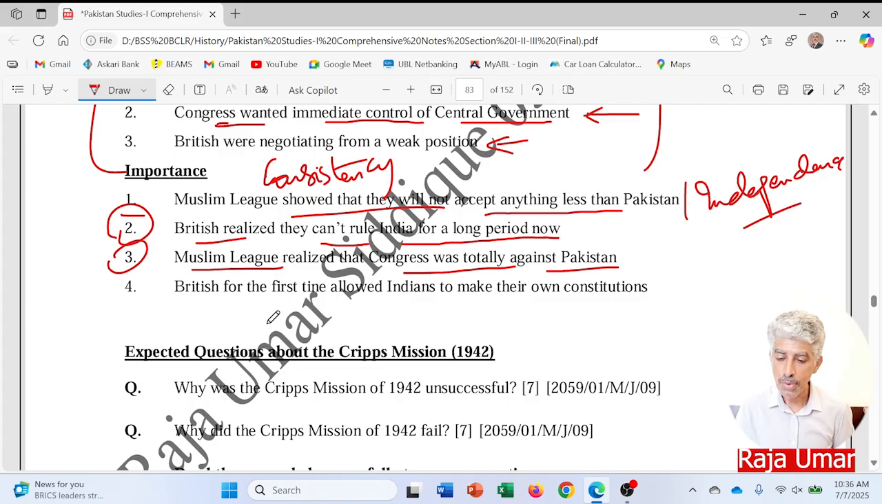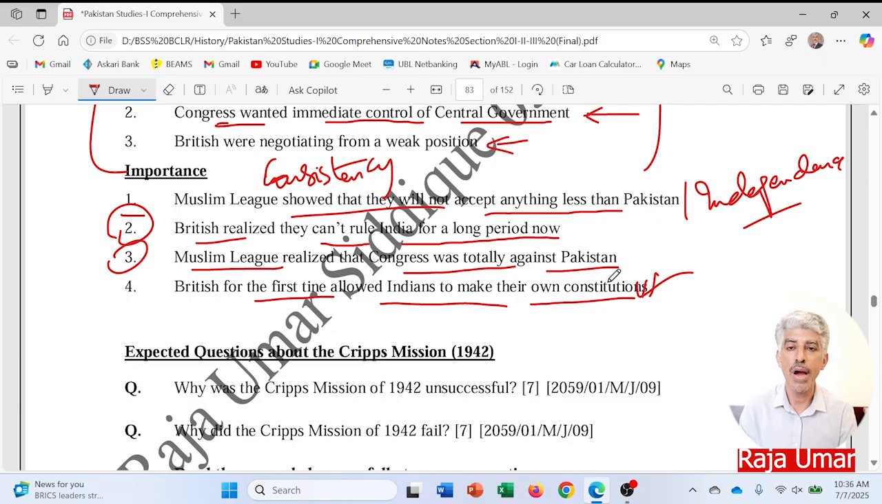So the British, for the first time, allowed Indians to make their own constitution or constitutions for the provinces. So it means that they were so desperate to gain the support of the locals in the war that they were allowing them to draft their own constitution.